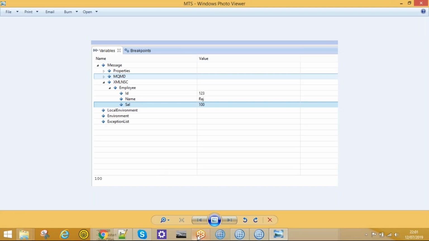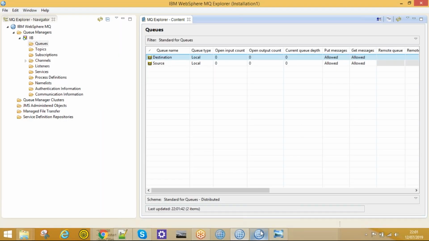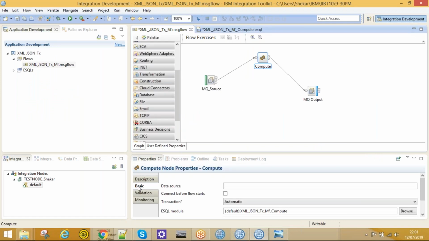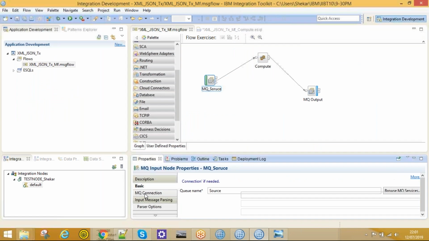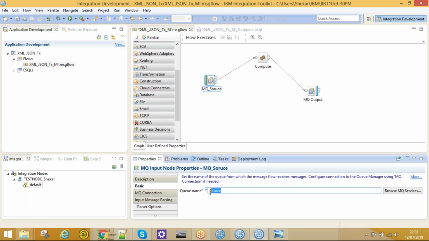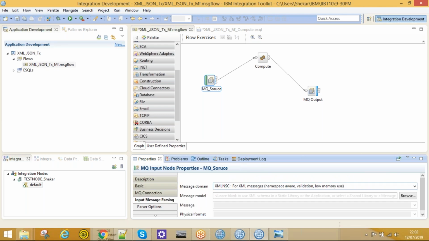I will explain this. If you look at my configuration, the message flow, I've defined message parsing for the MQ input node. If there is any message in this queue, the MQ input node will pick that message, and that message will be parsed against the message domain you have selected over here.